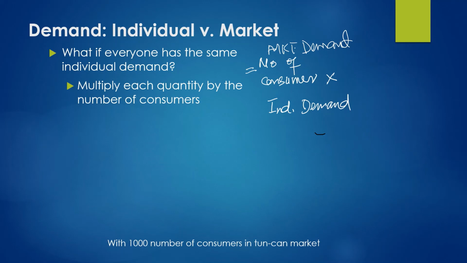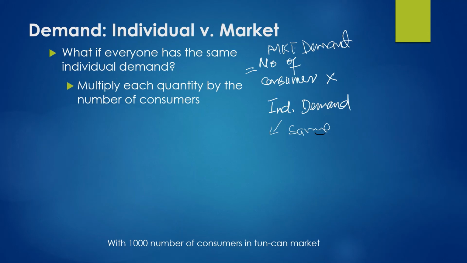If individual demand is the same for all individuals, meaning that if there are 100 consumers or buyers in the market of a good, or 1,000 consumers in the market of the good, and all the consumers are using the same amount of that good, then in that case we can find out the market demand by applying this formula.